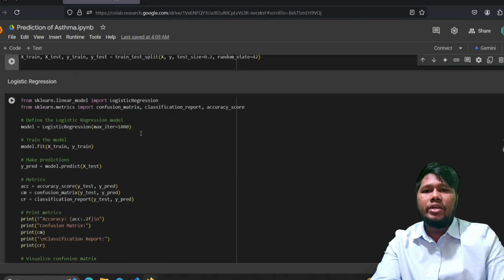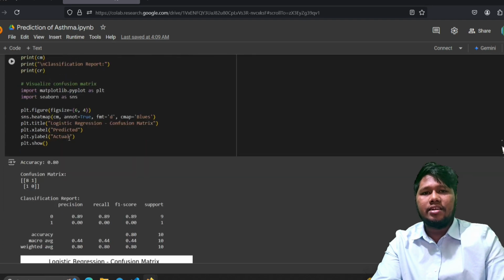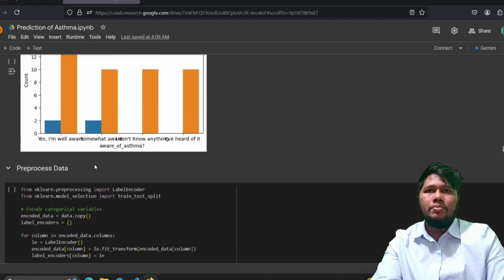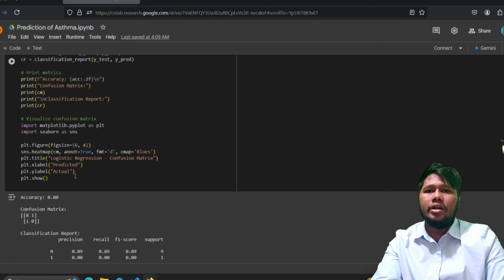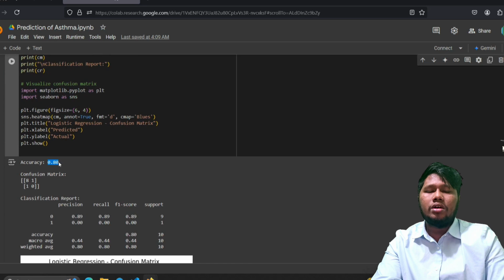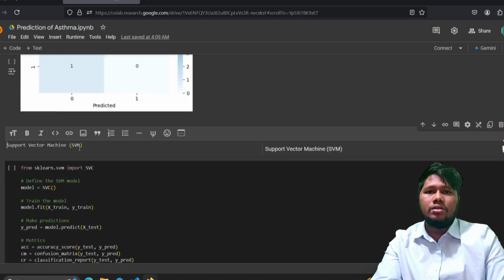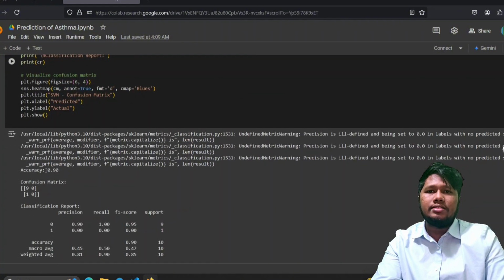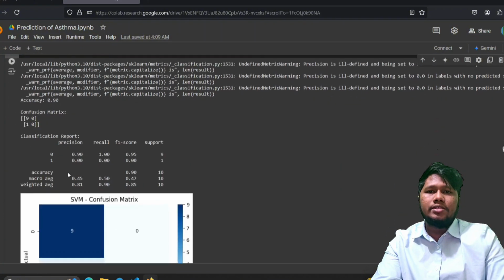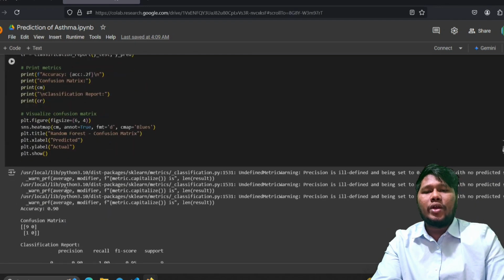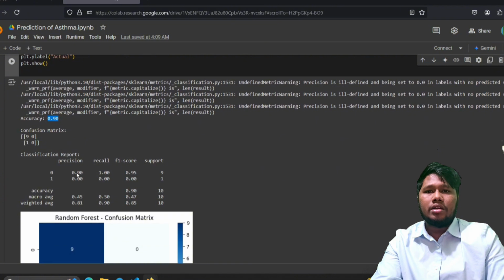Then we compared different classifiers: logistic regression, SVM, decision tree, and random forest. First we applied the logistic regression model and got an accuracy of around 0.80, which is 80%. Then we used SVM, which gave 0.90, which is 90%, decision tree 80%, and random forest 0.90, meaning 90%. We chose the random forest algorithm because it's a powerful ensemble model.